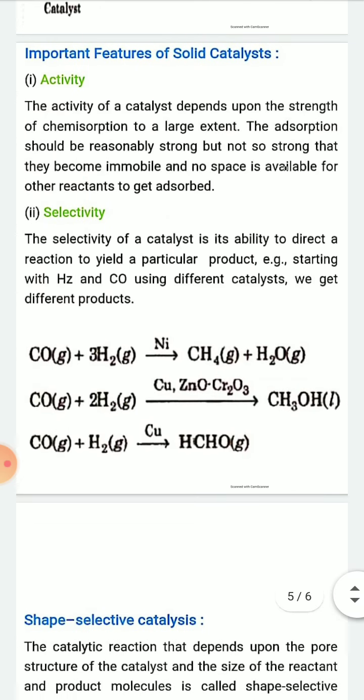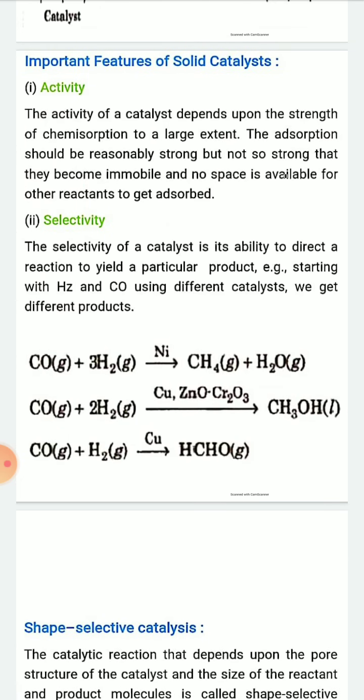Now, important features of solid catalyst. First, activity. The activity of a catalyst depends upon the strength of chemisorption to a large extent. The adsorption should be reasonably strong, but not so strong that the molecules become immobile and no space is available for other reactants to get adsorbed.